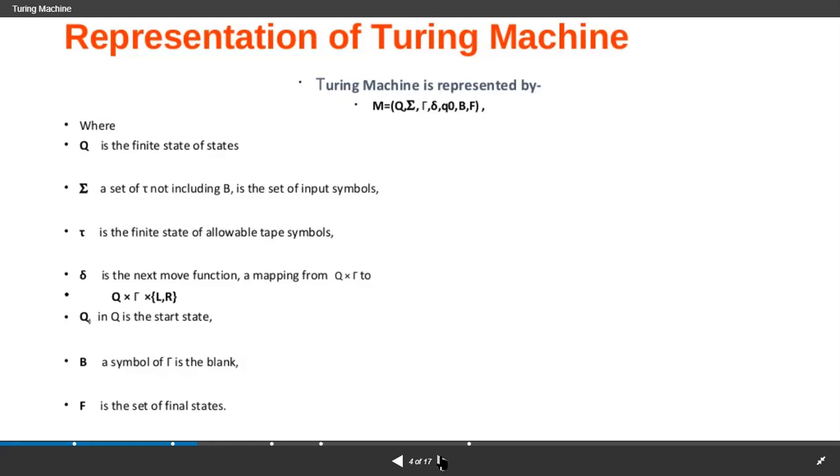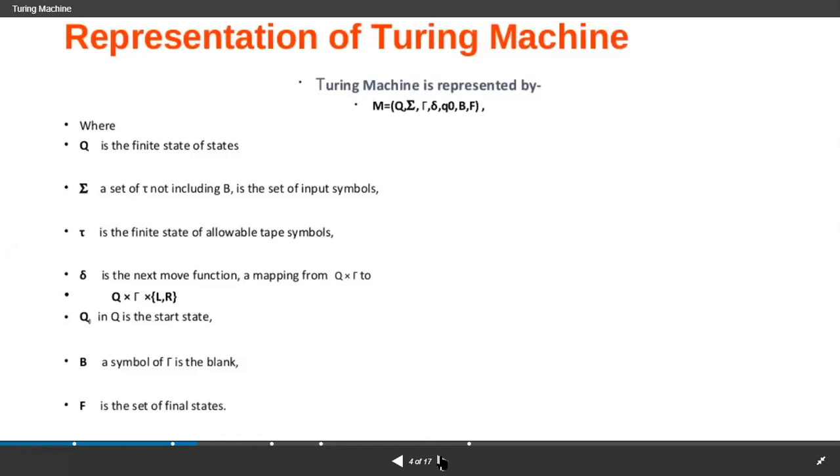Q always defines a finite set of states, and sigma is a set of input symbols, not including B. That means sigma does not include B. You already know what the input alphabet is. Tau is a finite set of tape symbols, those allowable on the tape. And del is a transition function, where we move from one state to another state.